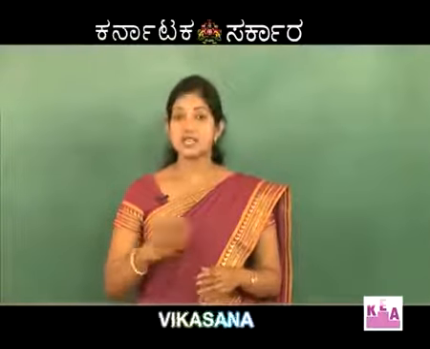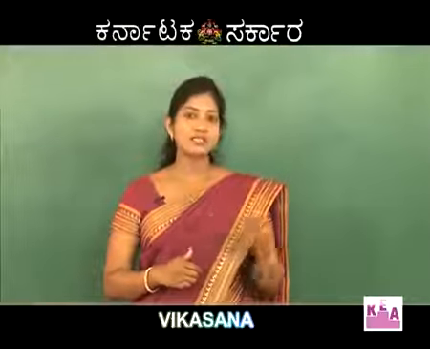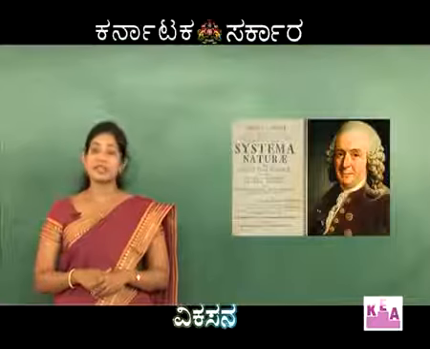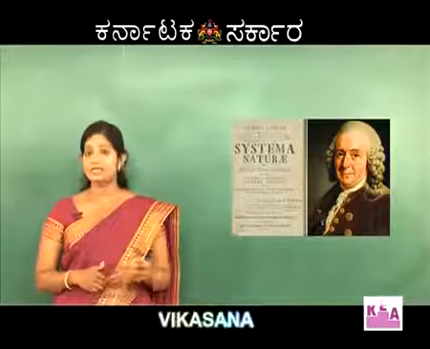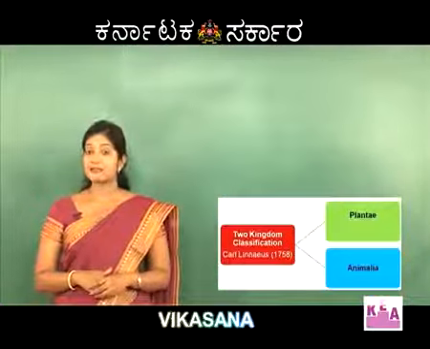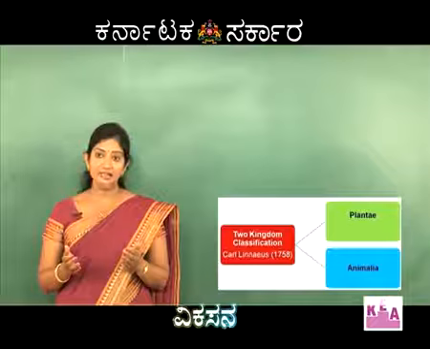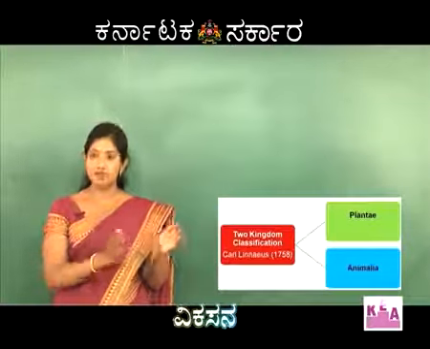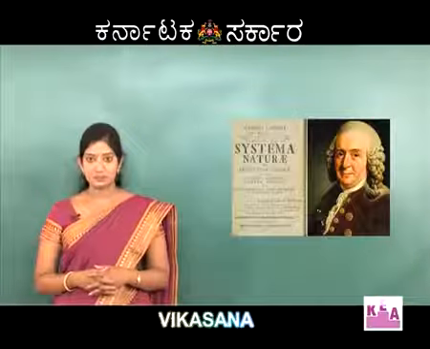Now, if we need to study the organisms, it becomes mandatory to have a systematic classification pattern. Different taxonomists have given different types of classification. Linnaeus gave the two kingdom classification, where he classified organisms into two groups, Plantae and Animalia, or in simple words, a group of plants and a group of animals.